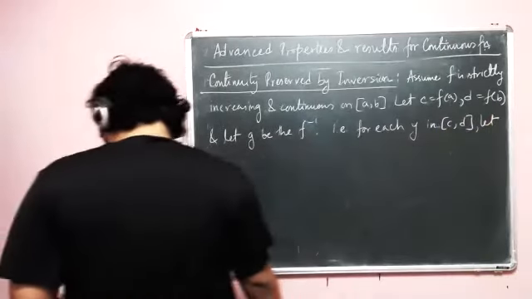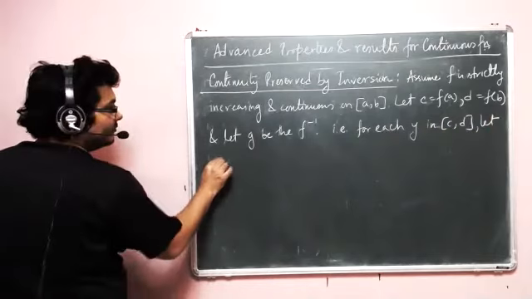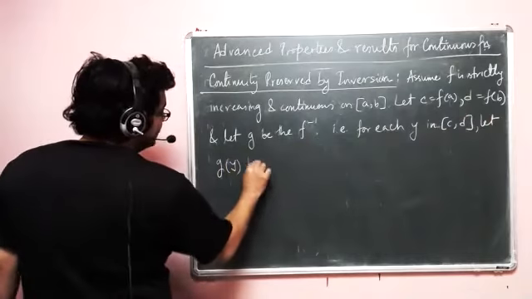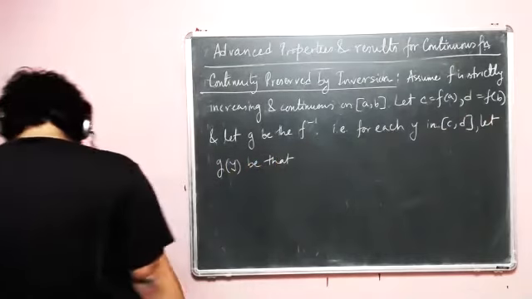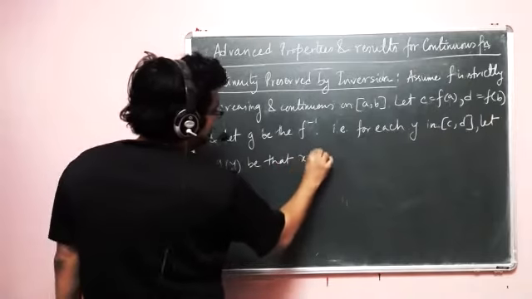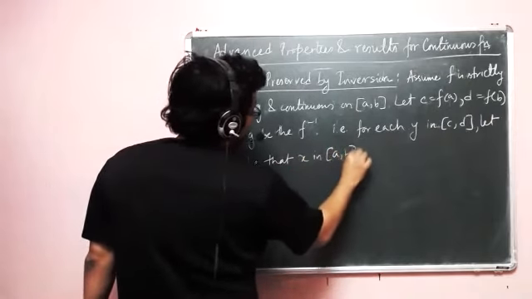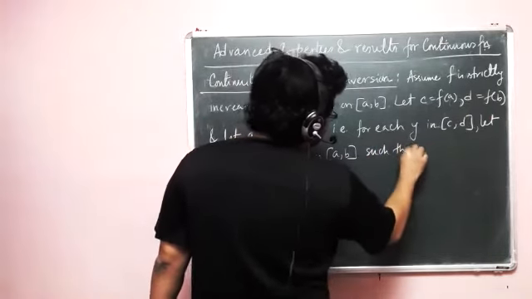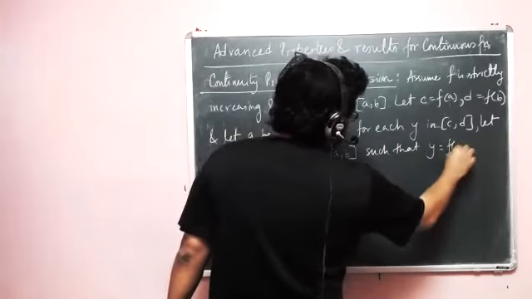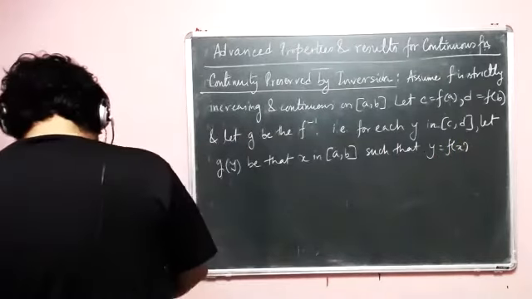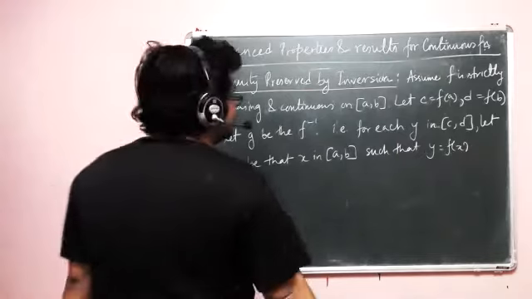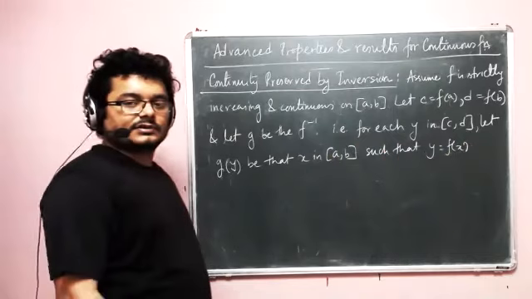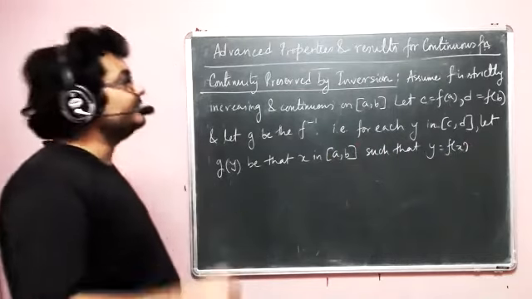Let g of y be that x in closed [a, b] such that y equal to f of x. I think this is one of the beautiful ways of writing what happens when you consider an inverse.